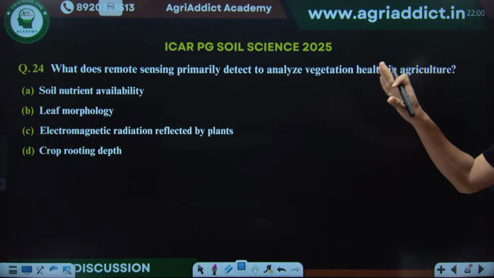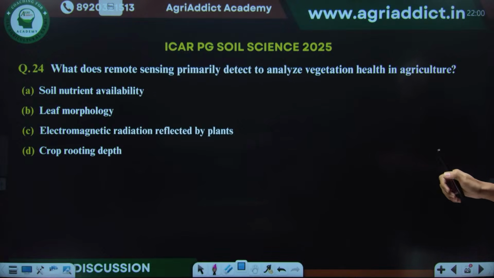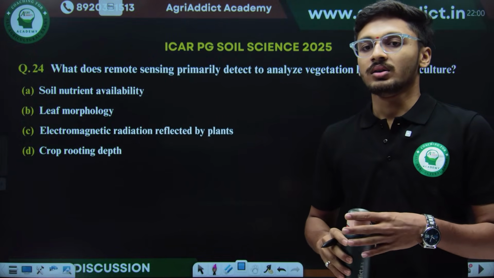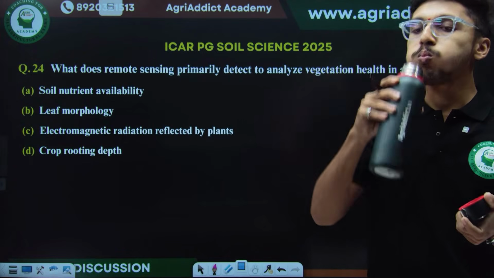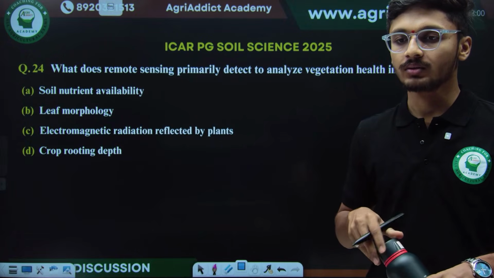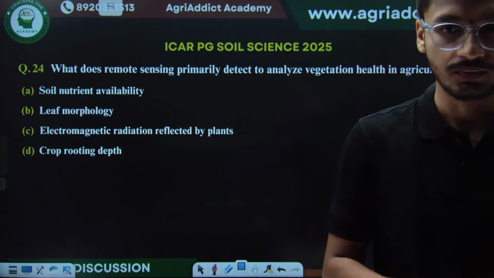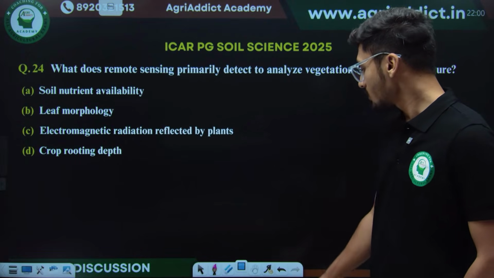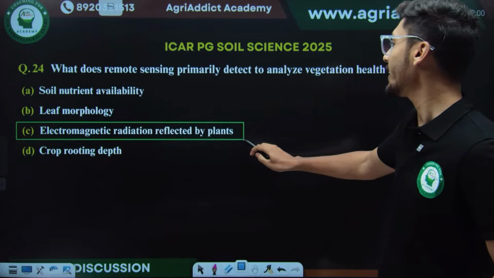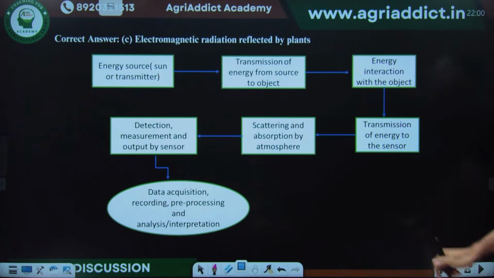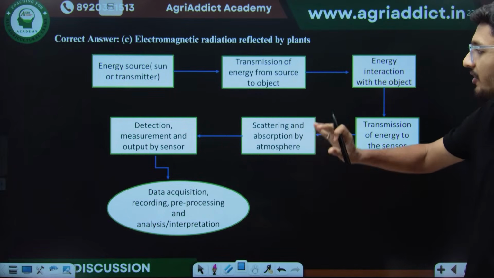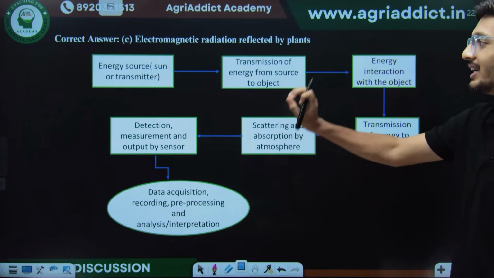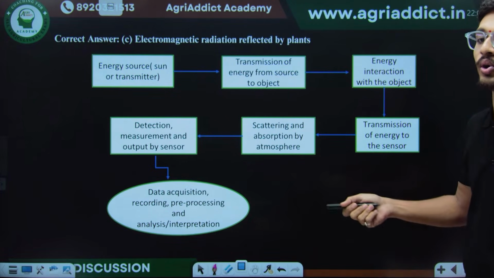Then the next question we have: what does remote sensing primarily detect to analyze vegetation health in agriculture? The correct answer for this is electromagnetic radiations reflected by the plants. So here are some steps. If this year it asks to arrange the sequence of steps that are followed in remote sensing, these are important steps. If we can remember these related to remote sensing, it will help a lot, so I have mentioned them.